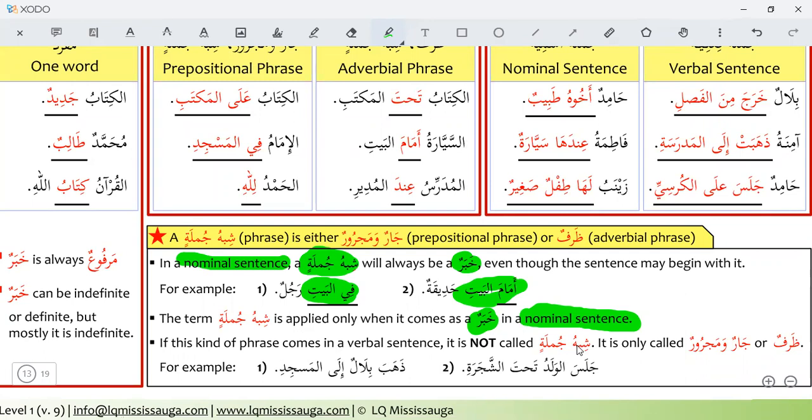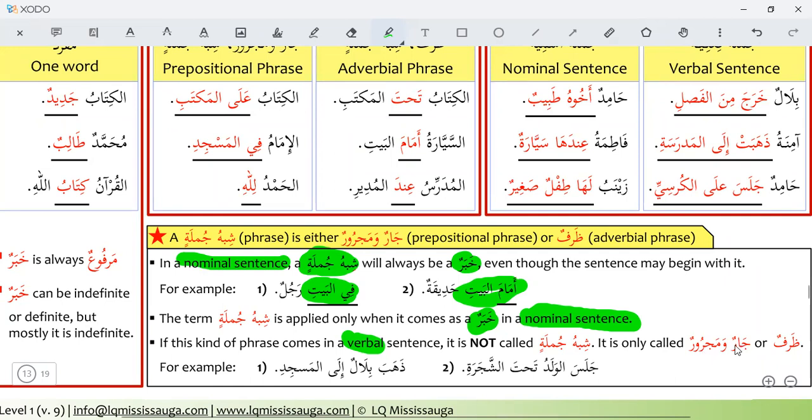If a phrase comes in a verbal sentence, jumla fi'liya, then it will not be a shibhul jumla. We cannot call it a shibhul jumla. It is only called jarun wa majrurun.